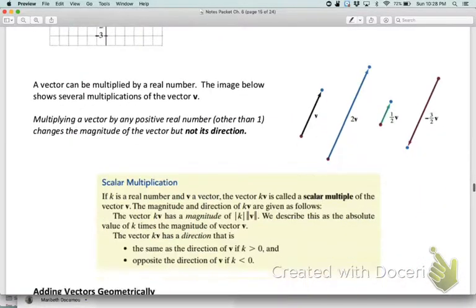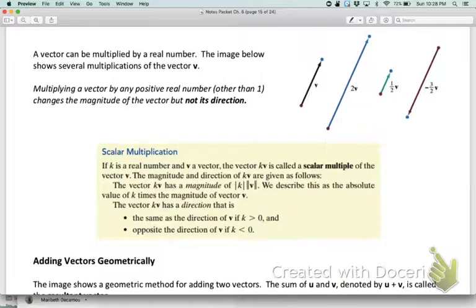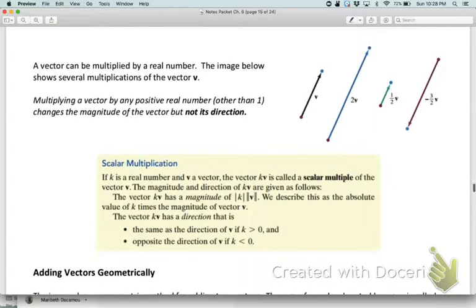Now, a vector can be multiplied by any real number, which would be a scalar, and all it does is multiply the length. So for example, if we look here, this first one is just v, so this is kind of our base vector that we're going to use. 2 times v would just double the length. I have basically 2 of the v's here.